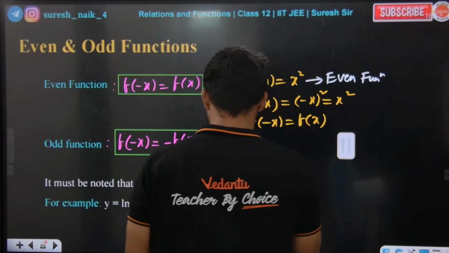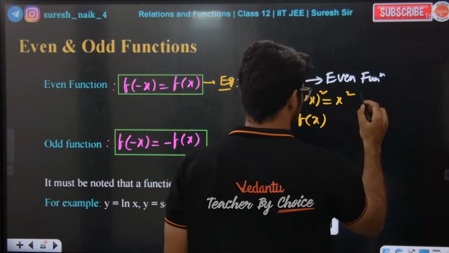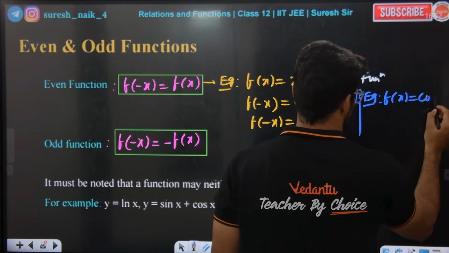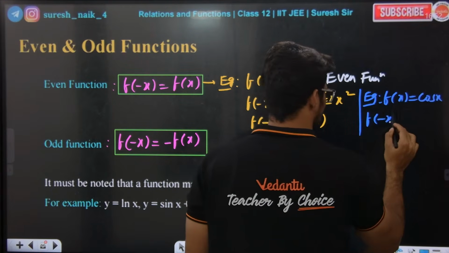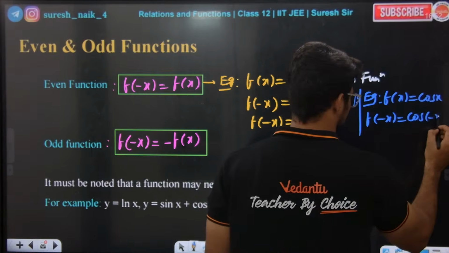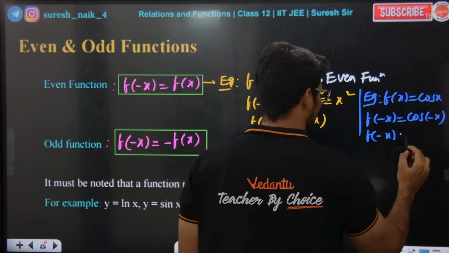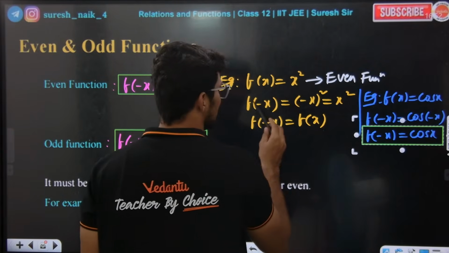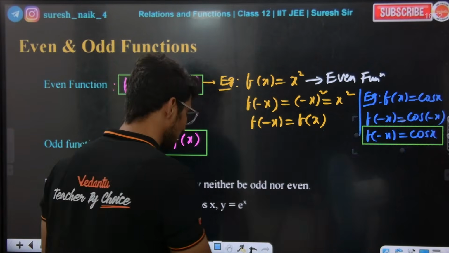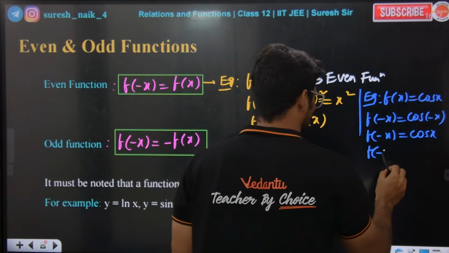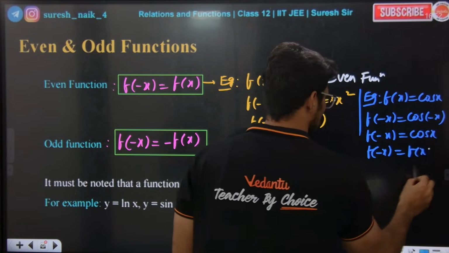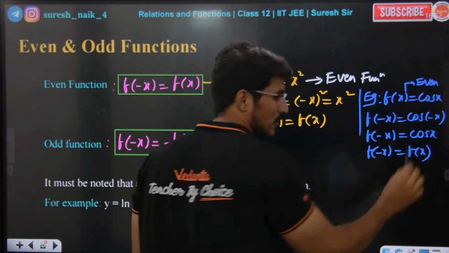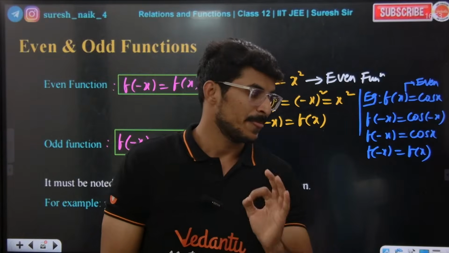Now let me see one more example. For example, f of x is equal to cos x. What is f of minus x? It is cos of minus x. Cos of negative theta is cos theta only, so cos of negative x is equal to cos x only, guys. We already studied this in the trigonometry chapter. Yes or no? So f of minus x is equal to f of x, so definitely this is an even function. Hope everybody is getting the point. Very simple definition.